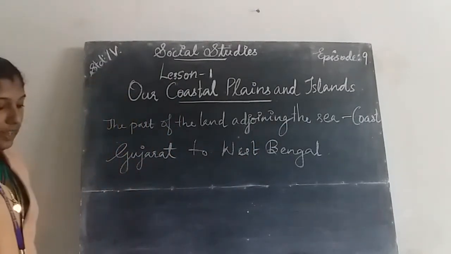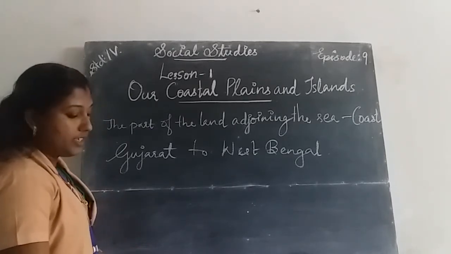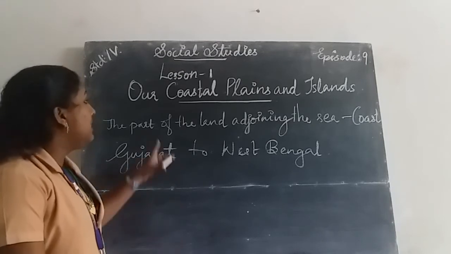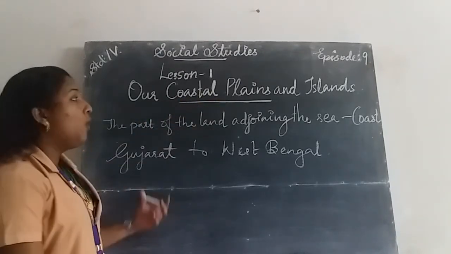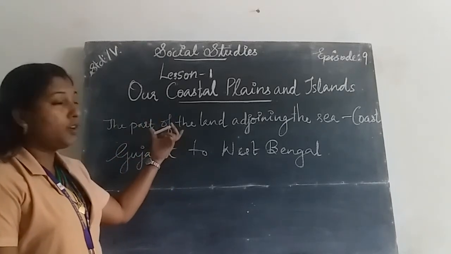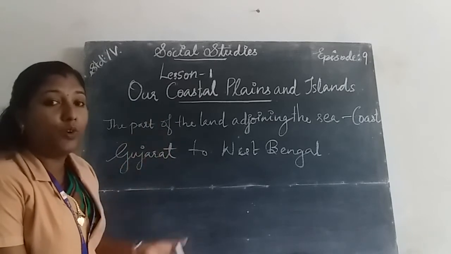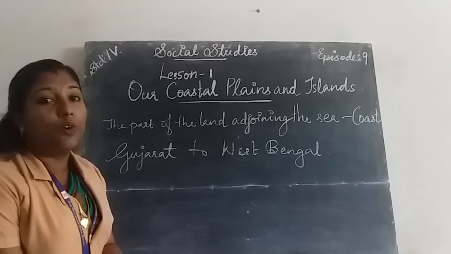Next, in this chapter we learn about our coastal plains and islands. All of you understood about coast? What is a coast?